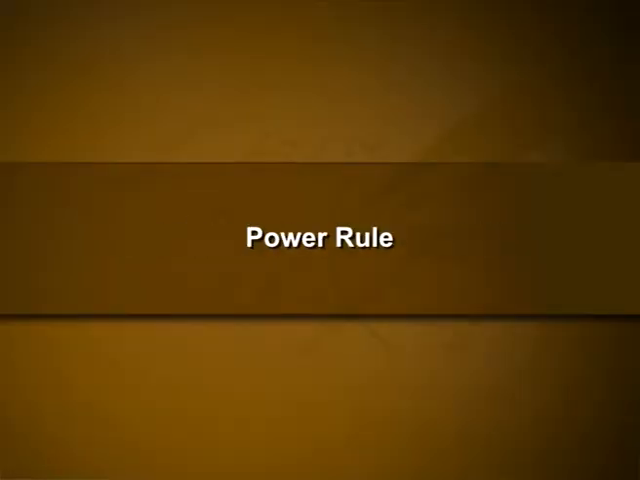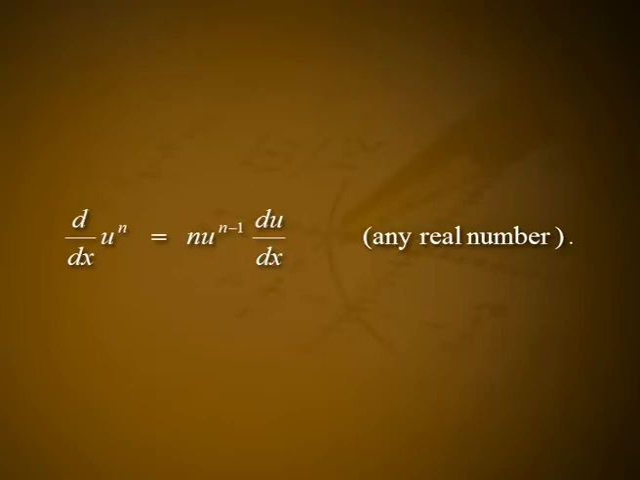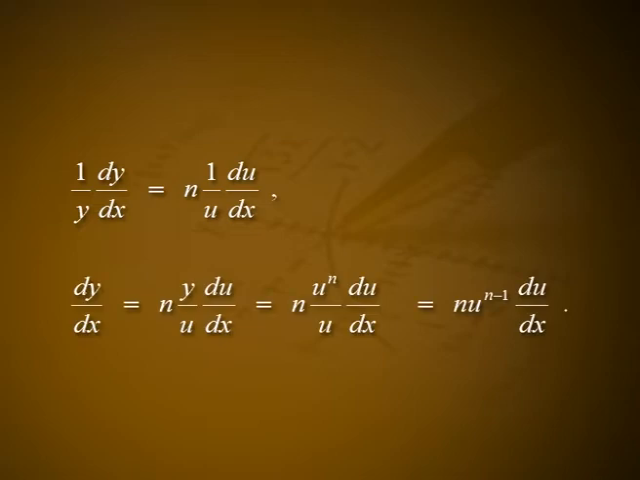Derivative of powers, power rule. If n is any real constant and u is a positive differentiable function of x, then d/dx of u^n is equal to n u^(n-1) into du/dx, for any real constant n. Proof. Let y is equal to u^n, then log y is equal to log u^n, which is equal to n log u. 1/y dy/dx is equal to n into 1/u into du/dx. dy/dx is equal to n into y/u into du/dx, that is equal to n into u^n/u into du/dx, which is equal to n u^(n-1) into du/dx.